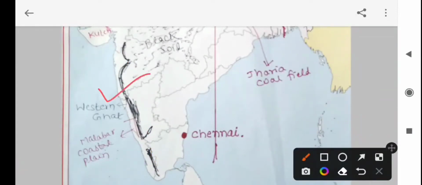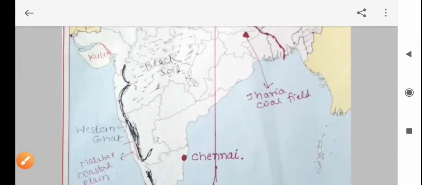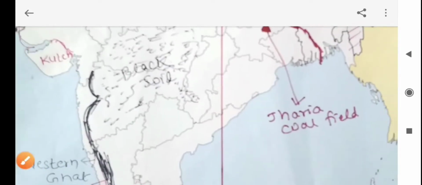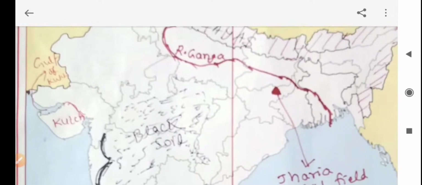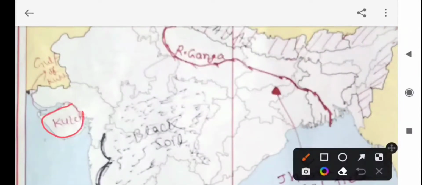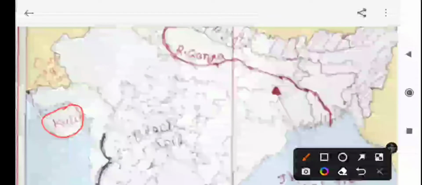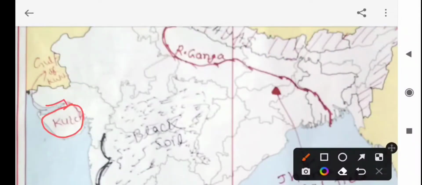Next is the Gulf of Kutch. What is Kutch? The Saurashtra area is known as Kutch. And what is a Gulf? An area of water surrounded on three sides. So this area is known as the Gulf of Kutch.